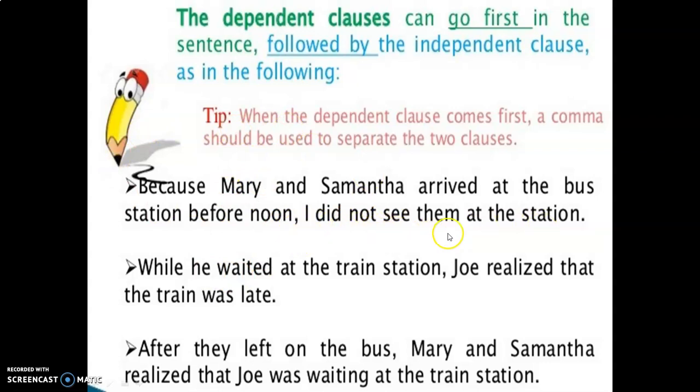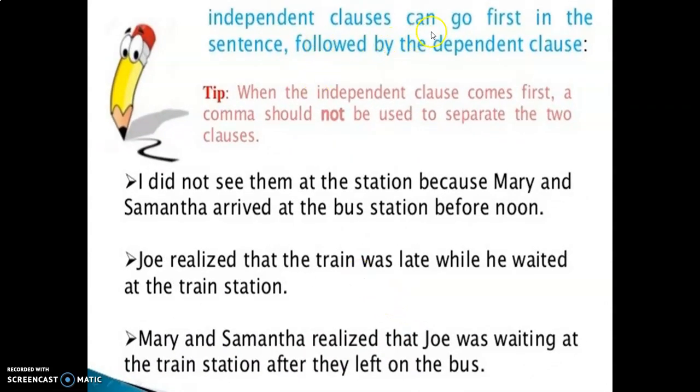I did not see them at the station. While he waited at the train station, comma here, this is one clause, and another clause: Joe realized that the train was late. After they left on the bus, comma, this is one clause, and the remaining clause: Mary and Samantha realized that Joe was waiting at the train station.